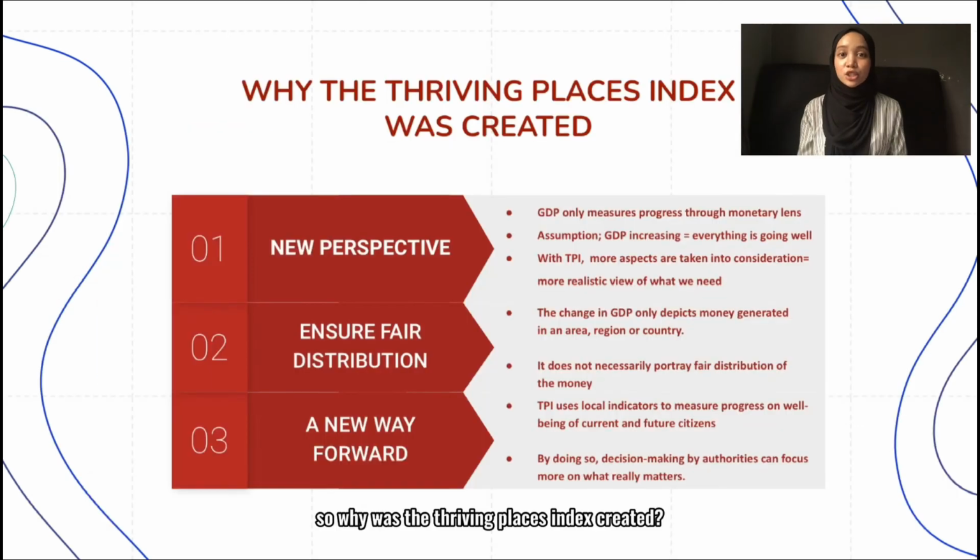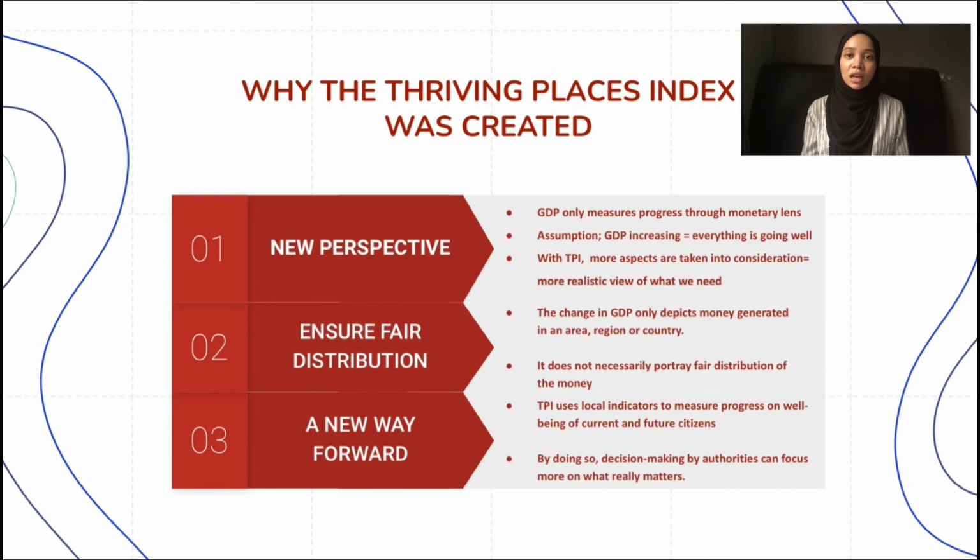So why was the Thriving Places Index created? Firstly, the Happy City charity team created this because they wanted to give a new perspective, especially to the politicians. Since GDP only measures progress through a monetary lens, TPI can give a more realistic view of what the nation actually needs. Secondly, it is to ensure a fair distribution in society. Although the change in GDP might show the amount of money generated in a country or region to be increasing, it does not necessarily mean that the money is distributed fairly among the people.